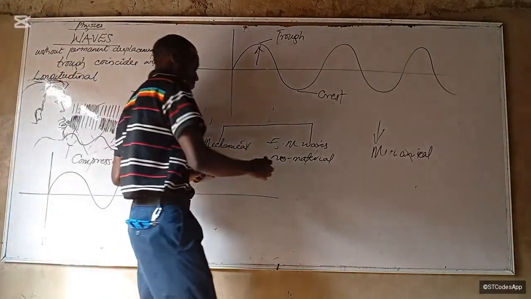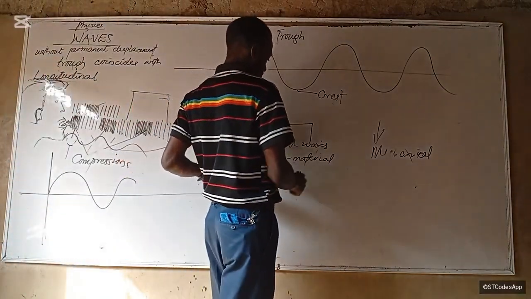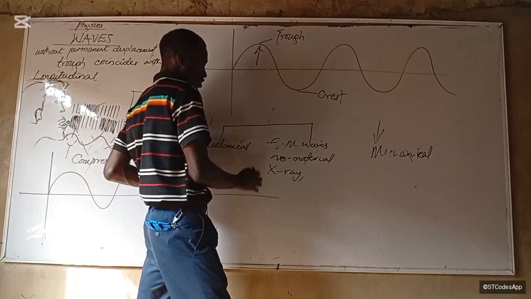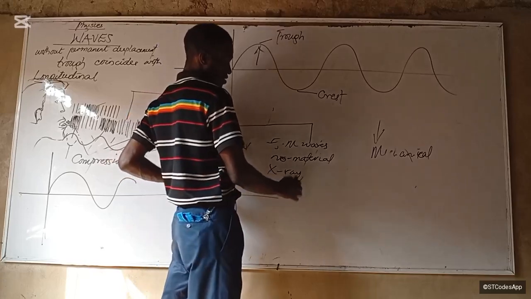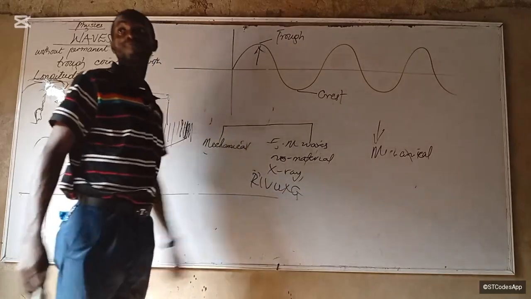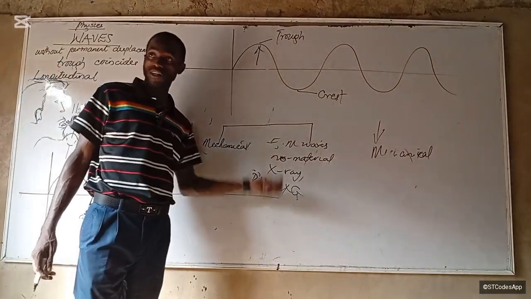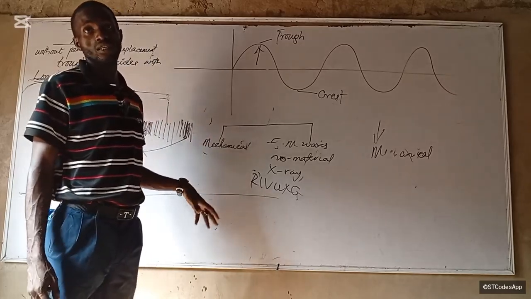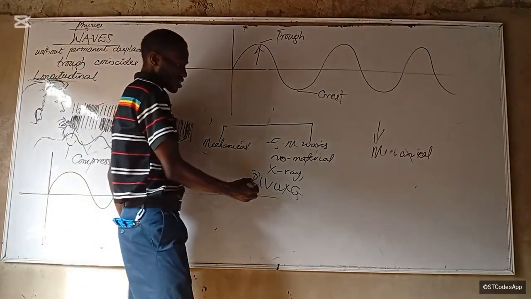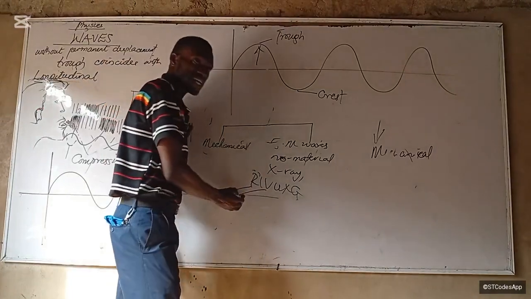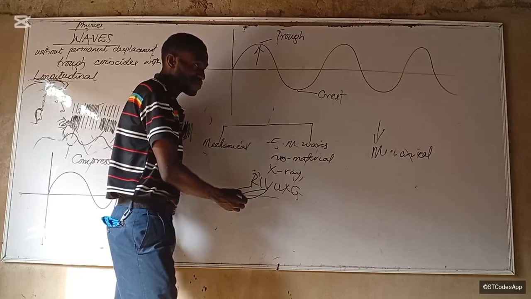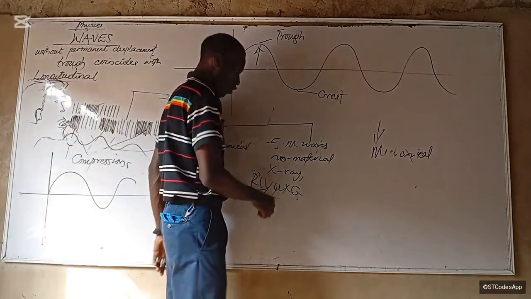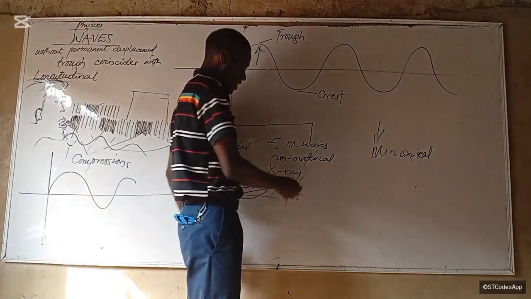Examples of EM waves: X-ray, gamma ray, your ROYGBIV rather, your infrared. All these, your ROYGBIV. You know what ROYGBIV stands for? If you don't know, raise your hand. So I'll quickly go over it: radio wave, infrared wave, visible light, ultraviolet, X-ray, gamma ray.